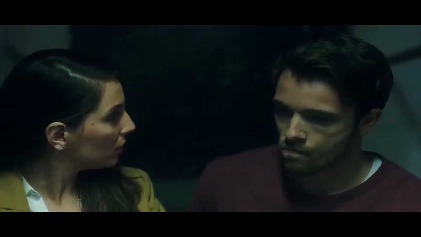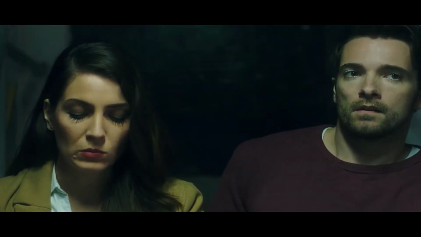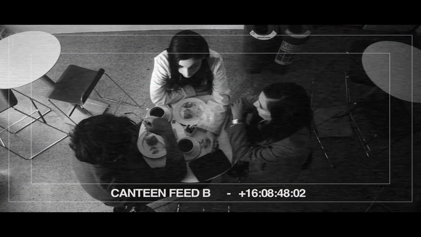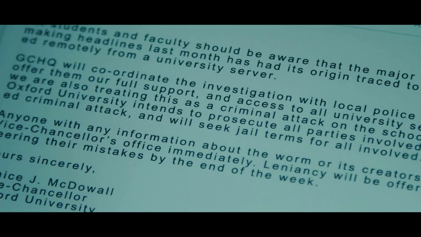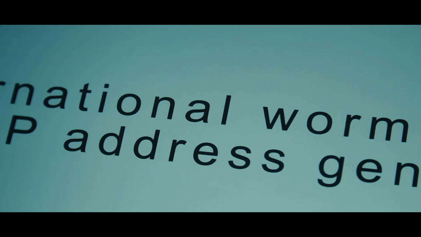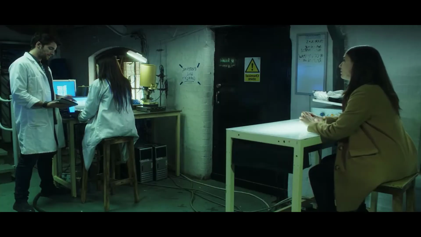Analyte also says that she's unable to remember anything after the experiment. She senses that something went wrong. Nate says nothing went wrong, he just changes the subject. Next day, everyone in the university gets an email saying that the worm was traced to the university. There is going to be an investigation, as the hacking is classified as cyber terrorism. The worm spreads through hundreds of millions of computers.